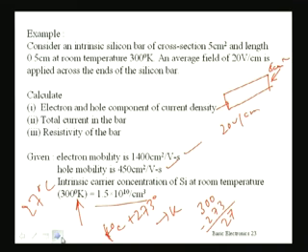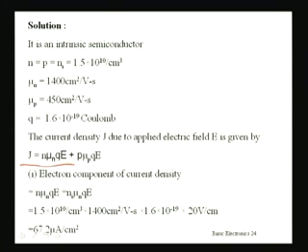Now you have to find out the electron and hole component of current density, and we must use that equation. This equation is J equal to N mu N QE plus P mu P QE. Now you have to see what data are given to you. We know already N is equal to P is equal to Ni in an intrinsic semiconductor, and its value is given in the data as 1.5 into 10 to the power 10 per centimeter cube.